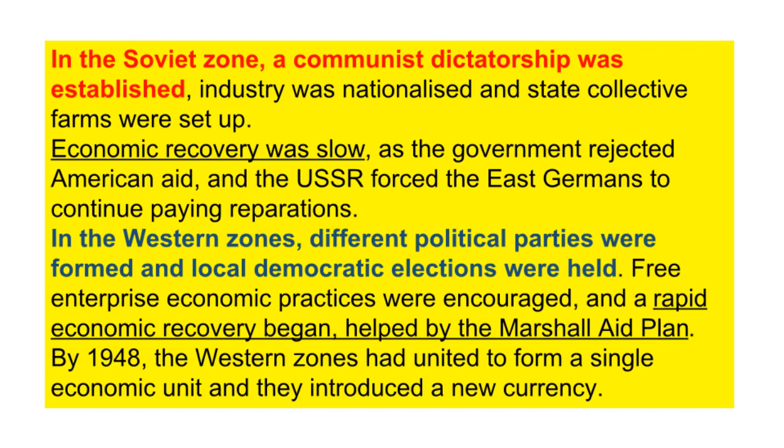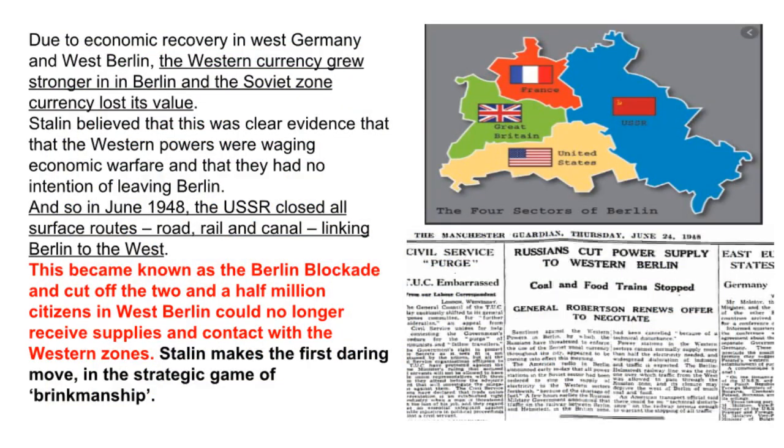Free enterprise economic practices were encouraged, and a rapid economic recovery began, helped by the Marshall Aid Plan. By 1948, the Western zones had united to form a single economic unit and they introduced a new currency. Due to economic recovery in West Germany and West Berlin, the Western currency grew stronger in Berlin and the Soviet zone currency lost its value.